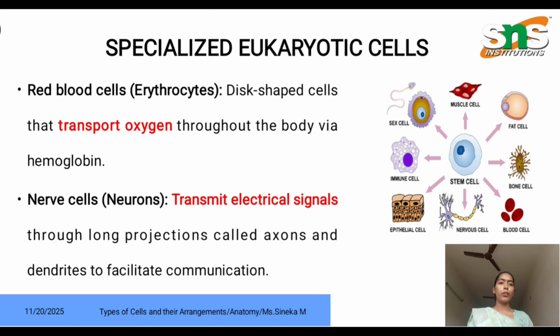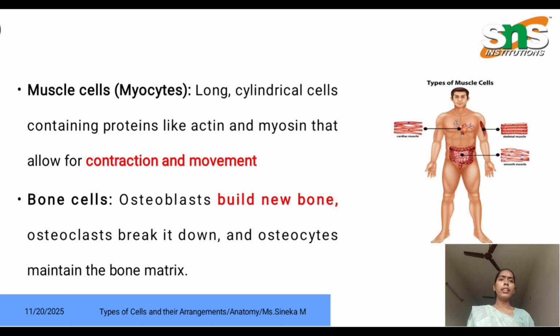The next one is nerve cells, also called neurons, which transmit electrical signals from one part of the body to another through long projections called axons to communicate between the organs and the system levels. The third one is muscle cells, also called myocytes, long and cylindrical cells containing actin and myosin. These are the muscle proteins which are responsible for muscle contraction. Muscle contraction leads to body movement.